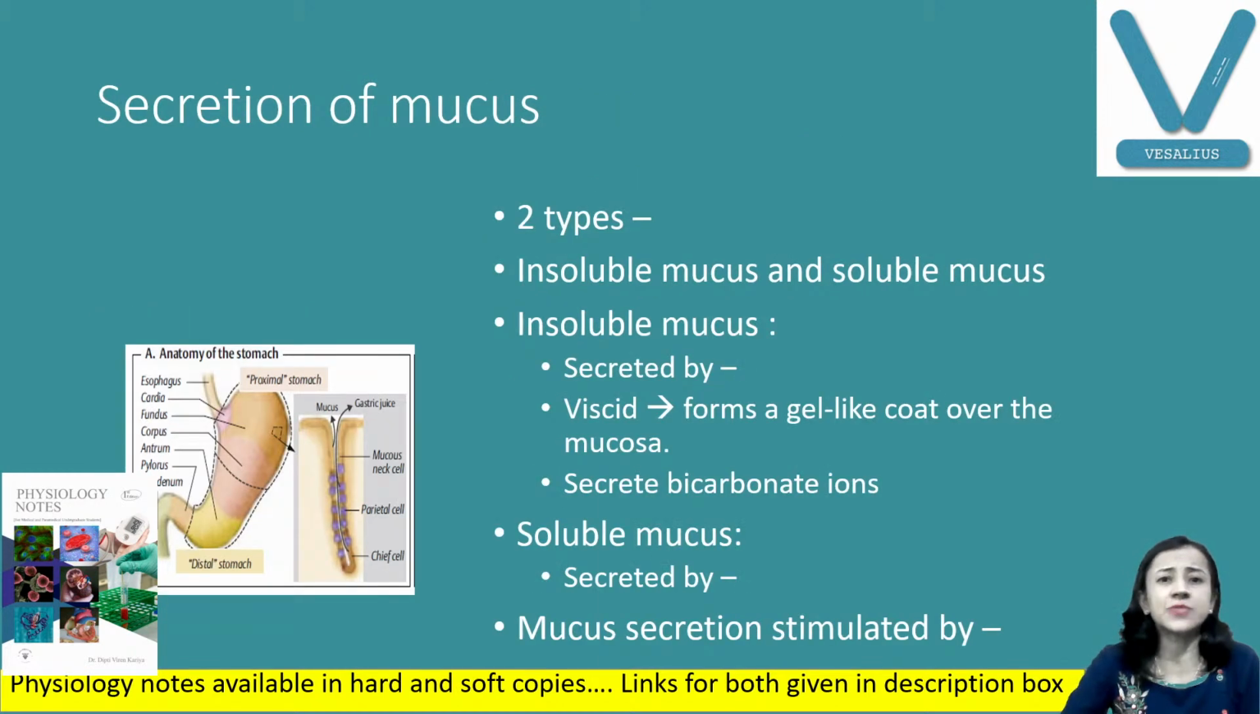Next secretion is mucus, as we have discussed, insoluble and soluble mucus. I am not going into detail. Insoluble mucus is secreted by mucous neck cells and soluble mucus by foveolar cells. This is the same as we have discussed, so I am not going into detail.